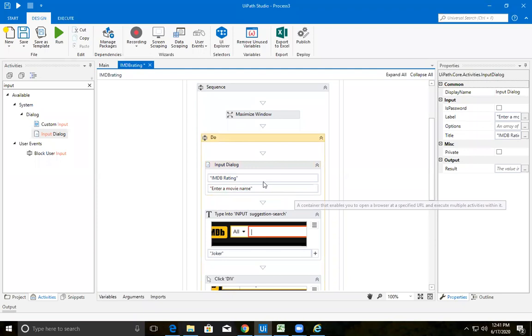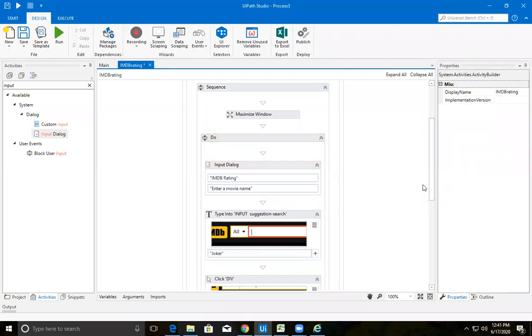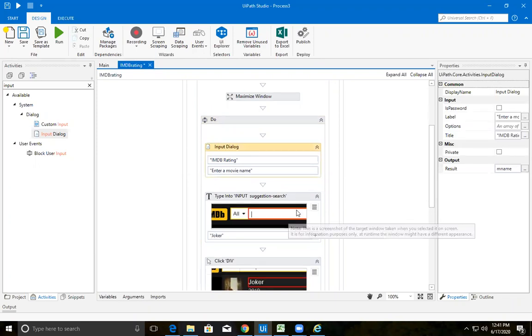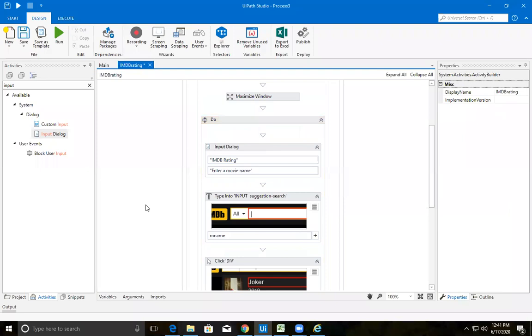What I need to do after getting this input is catch it into a variable, right? So Control K, that will be my movie name. Let it be shorter, M name. Now that M name needs to be provided here, not the Joker. Clear? That M name needs to be provided there.